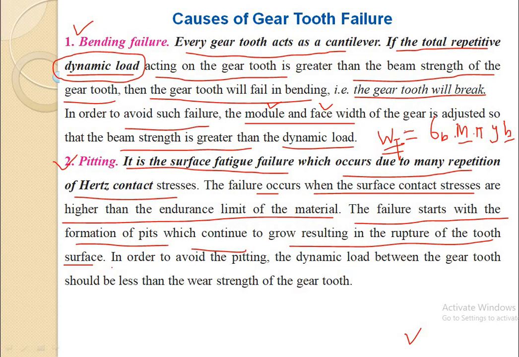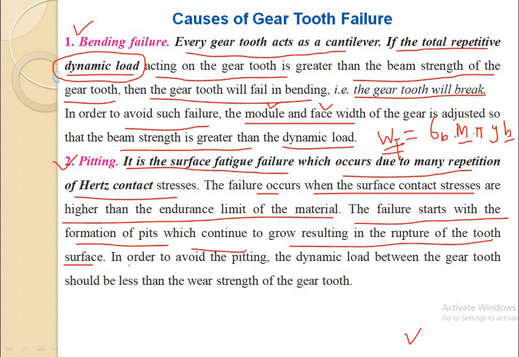When two gear teeth come in contact, if the contact stress becomes more than the endurance strength of the gear tooth material, pits form, meaning small powder particles form, which continue and result in the rupture of the tooth surface.